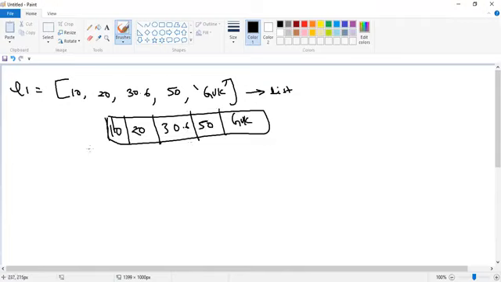If you observe the indexes, the first element is associated with 0, the second element with 1, the third element with 2, the fourth element with 3, and the last element with 4. When you consider from left to right, the index starts from 0. When you start from the right side to the left side, here we have negative indexes.